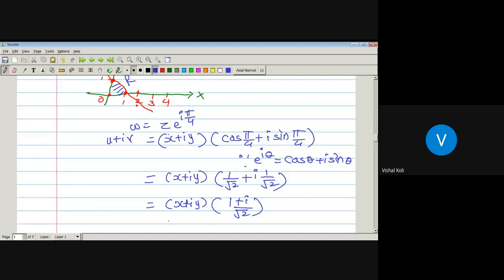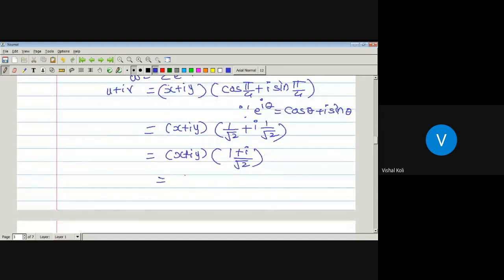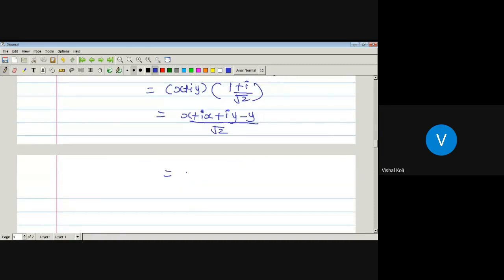Now just multiply both the brackets, then we get x into 1, x, plus x into i, ix, plus i into y, i into i, i square will be minus 1, which is minus y, divided by root 2. So this can be written as x minus y plus i into x plus y, divided by root 2.